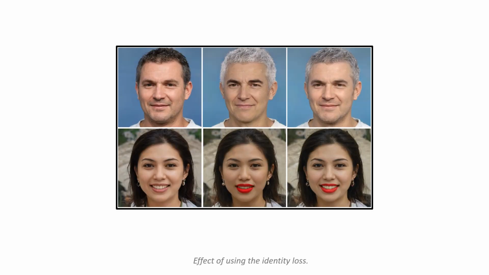These are a few additional results. The first is the effect of using the identity loss. The first column shows the input image to be edited and the adversarial images are presented in the second and third columns. It can be seen that in the third column, when we use identity loss, the ID of the source image is effectively preserved.